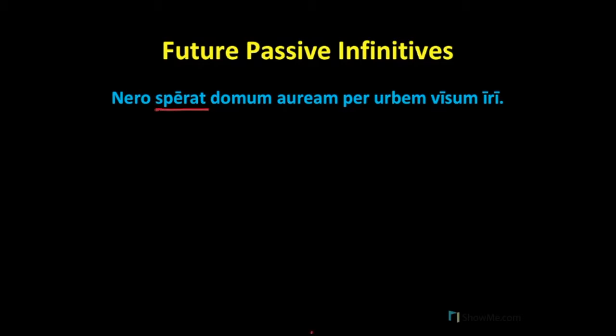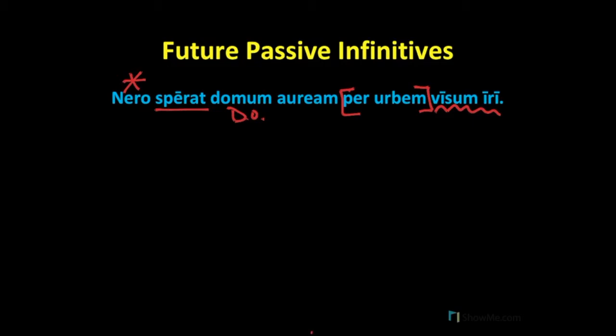The main verb is sperat. Nero is the nominative subject. Domum is our direct object. Per urbem is an accusative prepositional phrase. And visum iri is going to be our future passive infinitive.